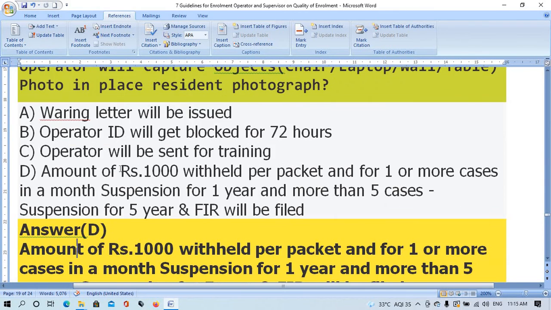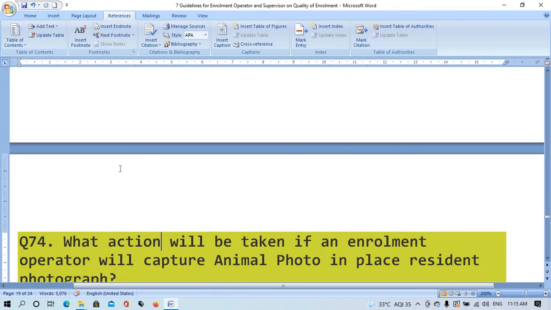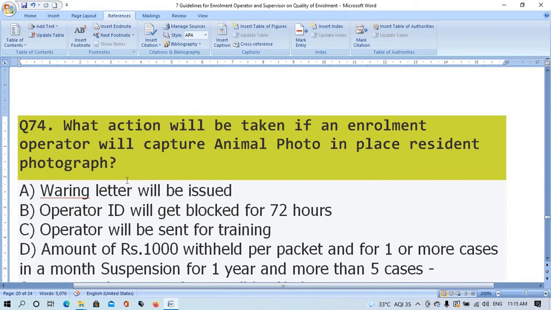The right answer is option D, amount of rupees 1000 withheld per packet, and for one or more cases in a month, suspension for 1 year, and more than 5 cases, suspension for 5 years, and FIR will be filed. Question number 74.